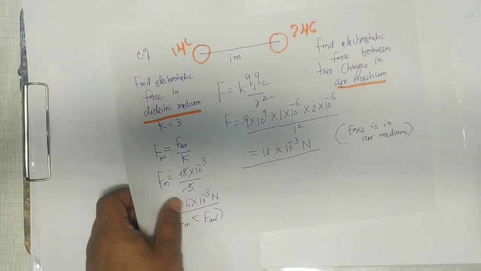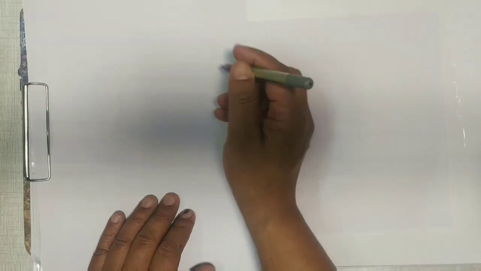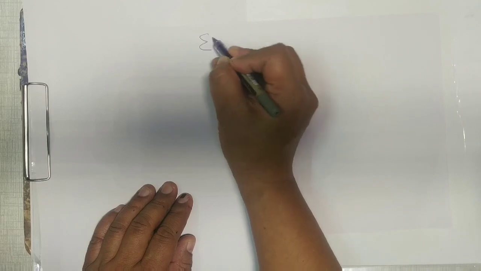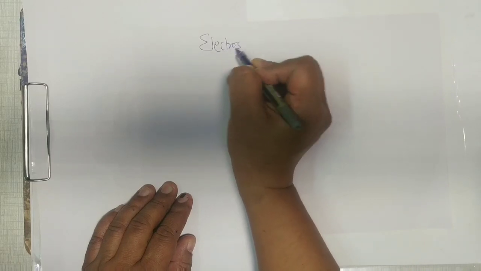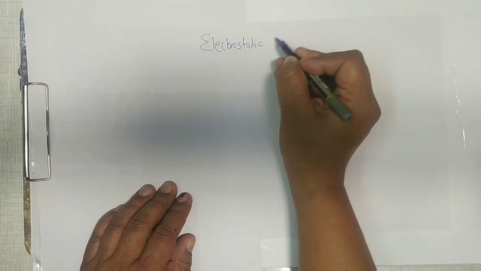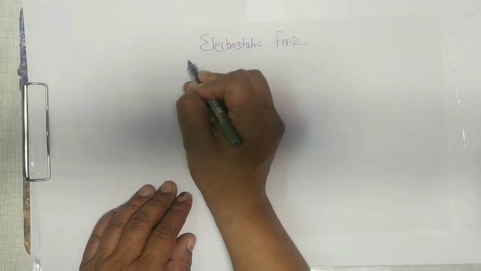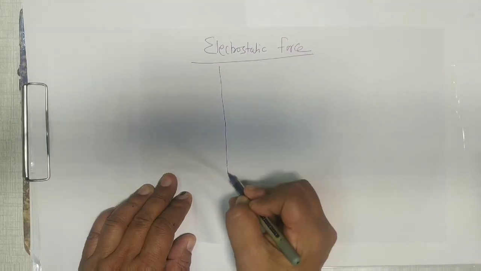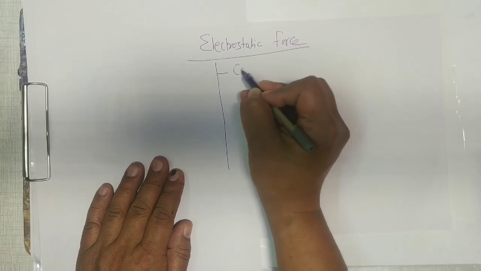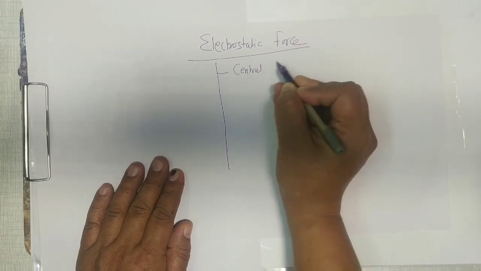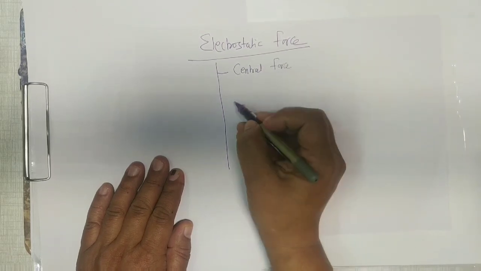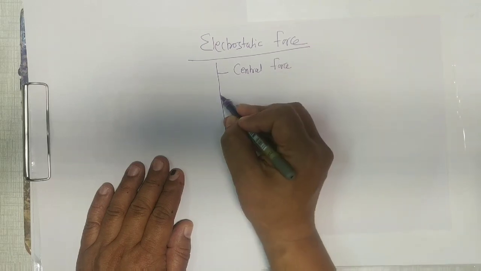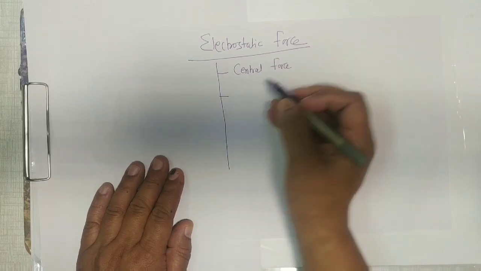Now I will just discuss some characteristics of electrostatic force. When we talk about electrostatic force, there are some characteristics. What are those? We see it's a central force. I think you remember gravitational force was a central force. It is also a central force because it acts between the centers.